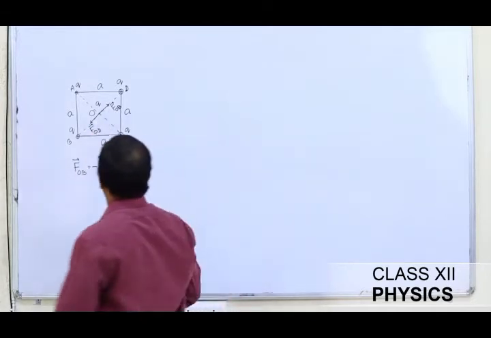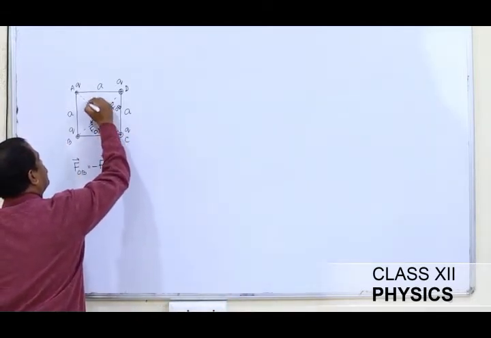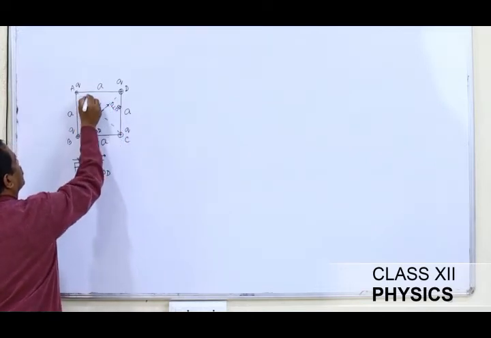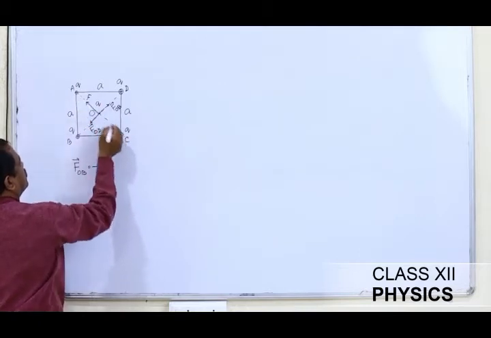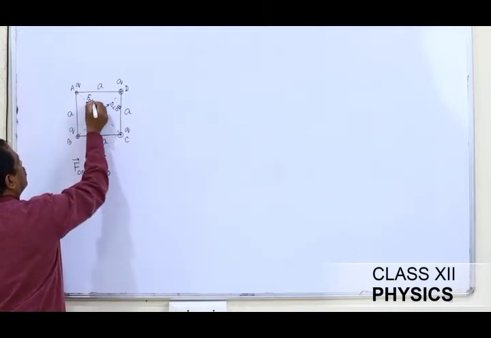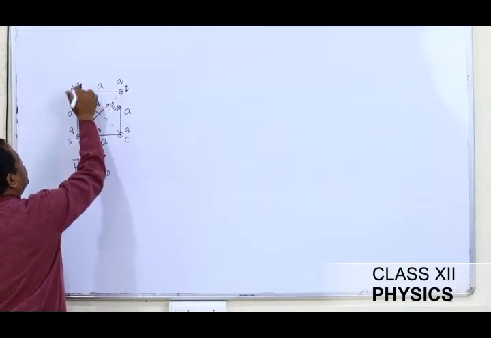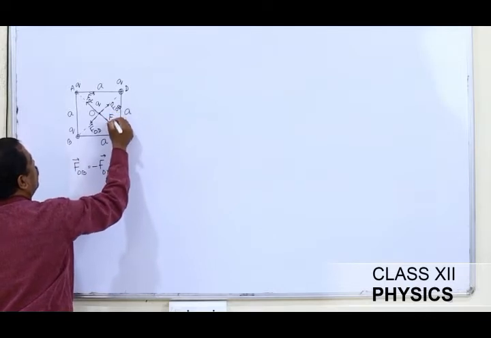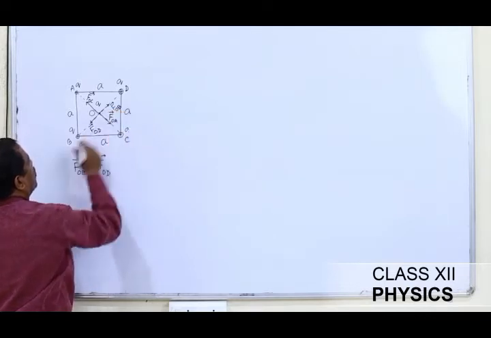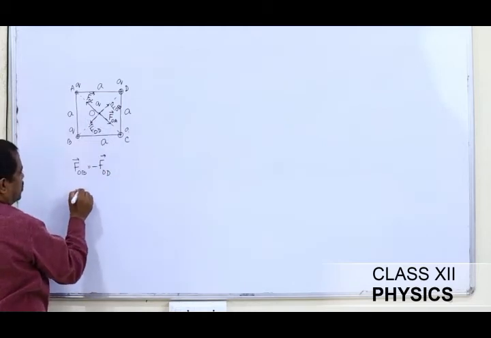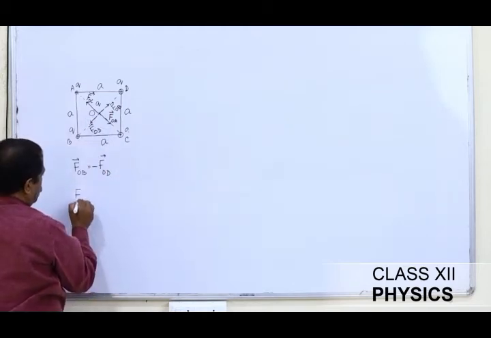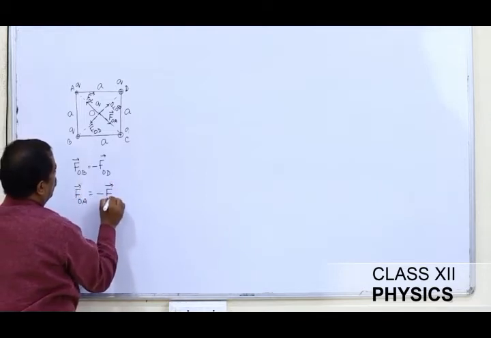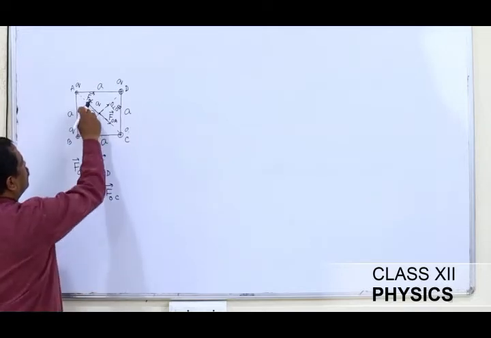Similarly, this charge is going to exert a force on charge q at O in this direction, which will be given as FOC, and here this charge will repel this one in this direction and will be given as FOA. By inspection we know that FOA is equal to minus FOC, and these two forces will cancel out.